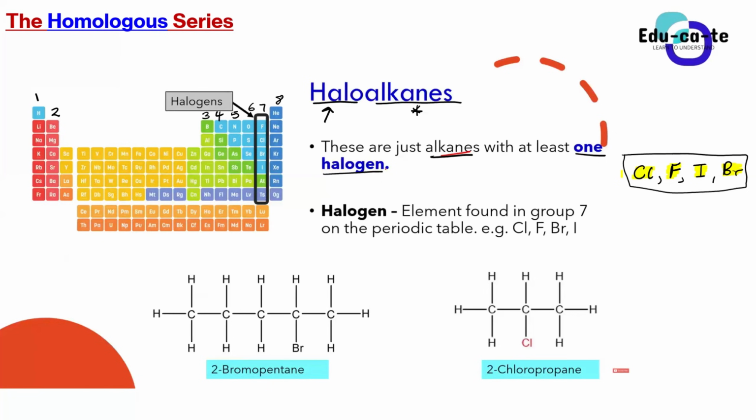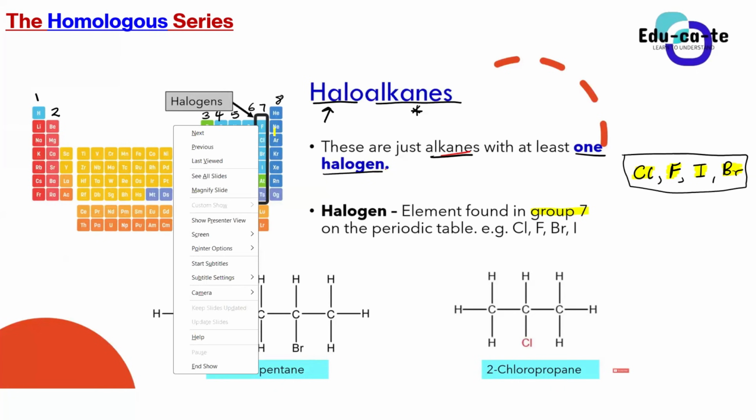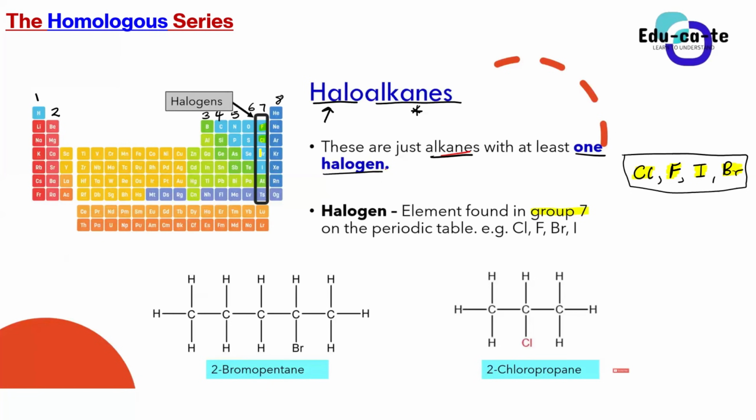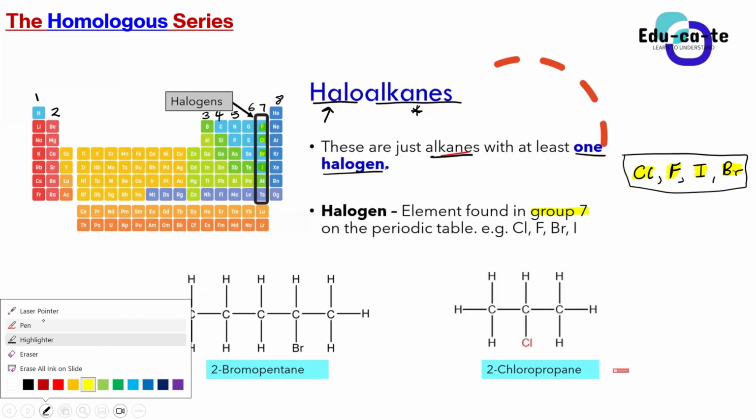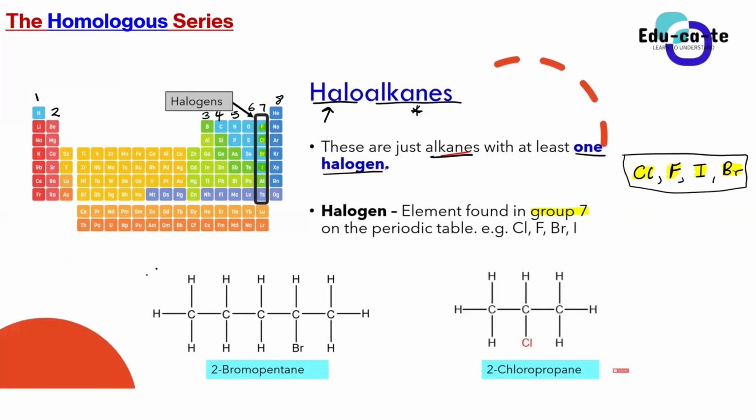And what is a halogen again? It's just an element that is found in group number 7 on the periodic table. So we are talking about elements such as fluorine, chlorine, bromine, and iodine. Are we guys together? Okay, so for example, if you look at this compound that I put as an example, this is compound 1, this is compound number 2.